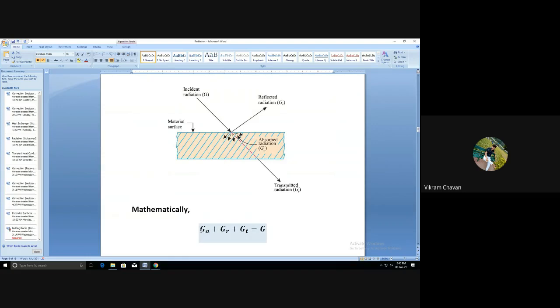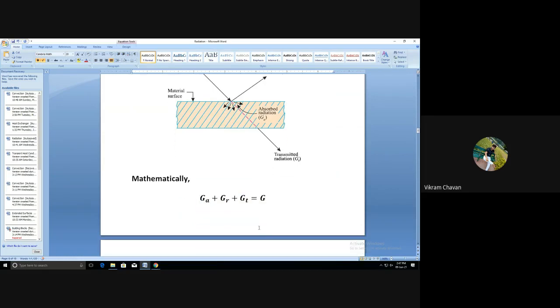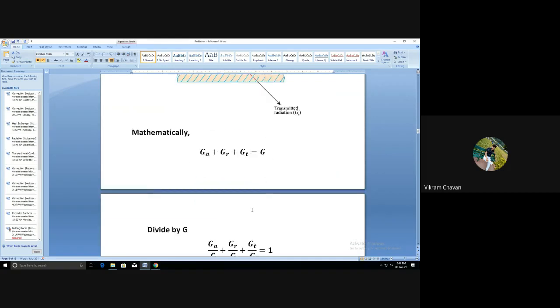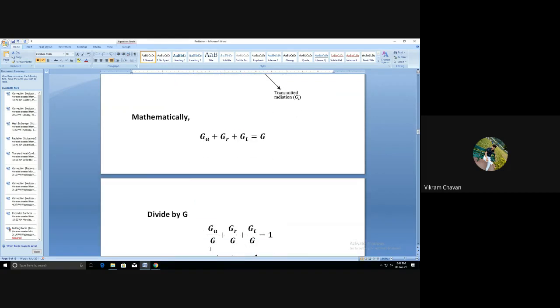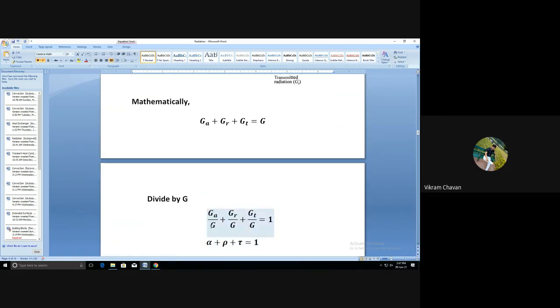Mathematically we can write: amount of radiation absorbed plus reflected plus transmitted, that is G suffix A plus G suffix R plus G suffix T, is equal to G, the amount of radiation incident on the surface. Now if we divide throughout this equation by G, the incident radiation, we get G suffix A divided by G plus G suffix R divided by G plus G suffix T divided by G is equal to 1.